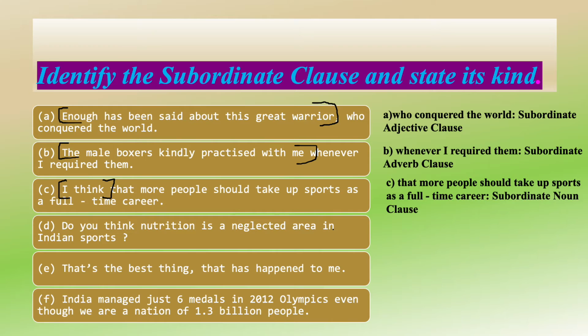Next one: Do you think nutrition is a neglected area in Indian sports? So again the same way, here we have do you think as the main clause. Nutrition is a neglected area would become the subordinate clause. Again here, we are asking the question what do you think? We think that nutrition is a neglected area. So that becomes the subordinate noun clause.